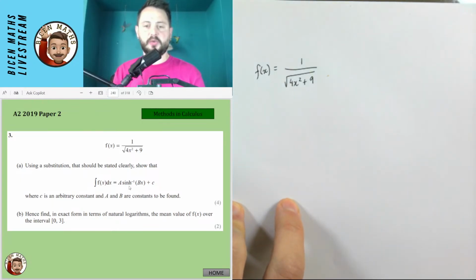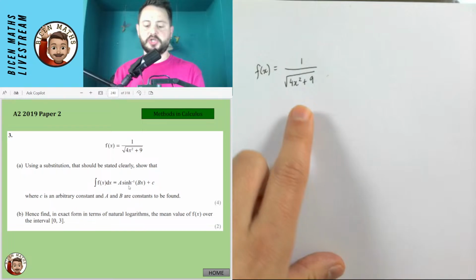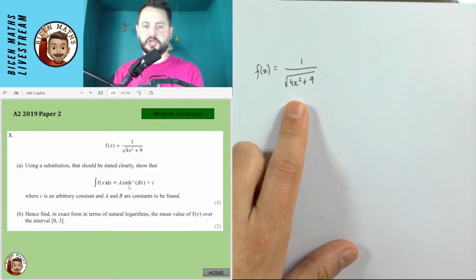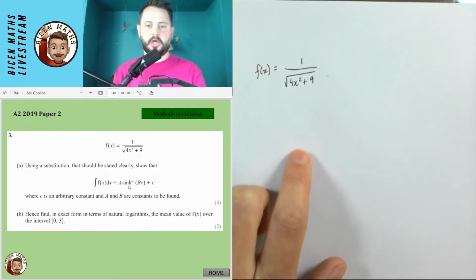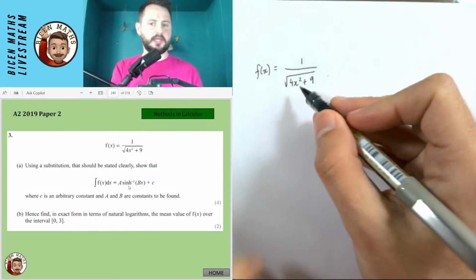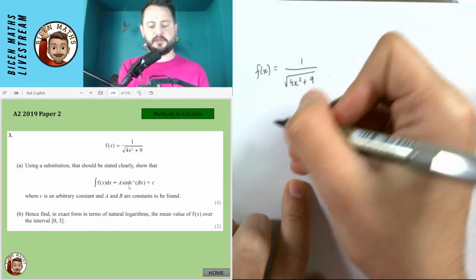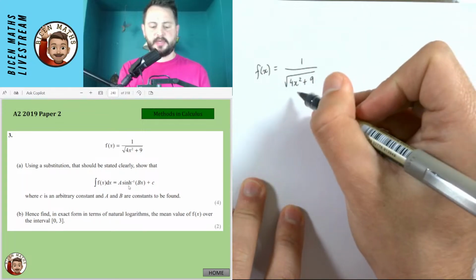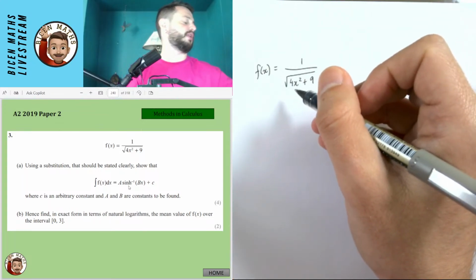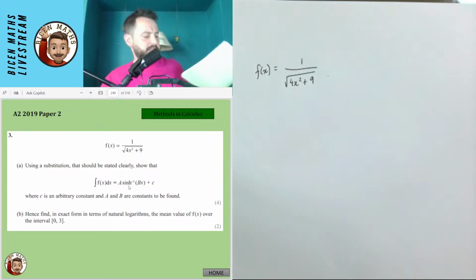Now, there's a big clue in the thing that we've got. The big clue that we have is that we have the inverse sine, which makes me think that the substitution is going to be something to do with sine that we have got here. Okay, so I think it's important that we decide what the substitution would be. It's definitely going to be to do with sine. I'm also going to grab my formula book for this so I can double check that I'm using the right part.